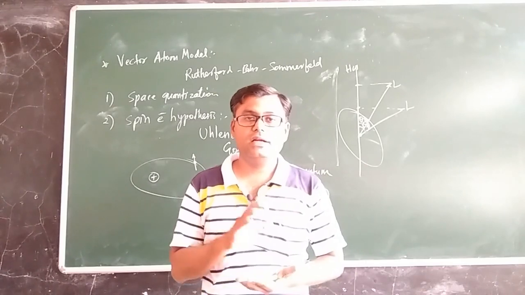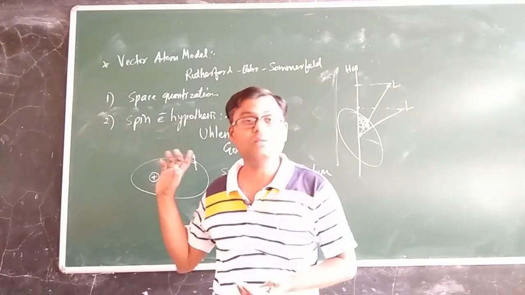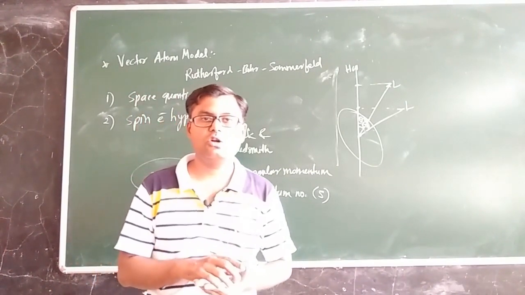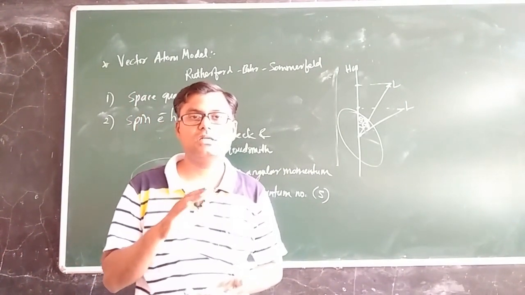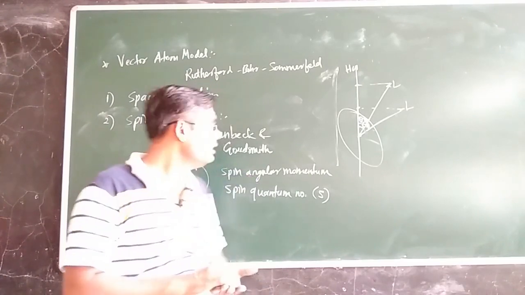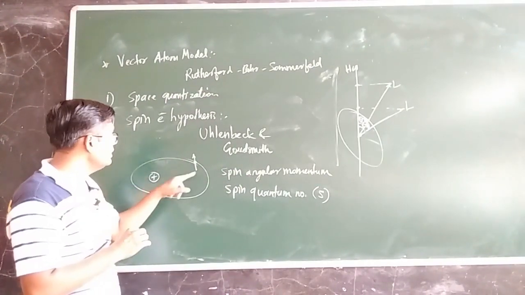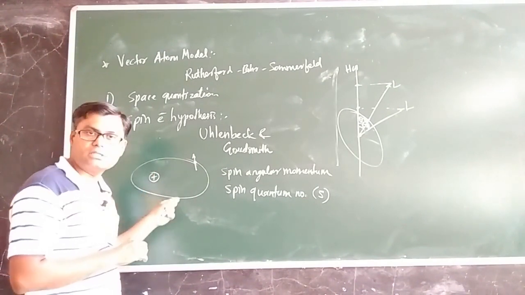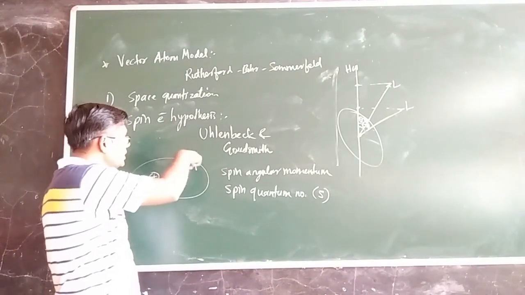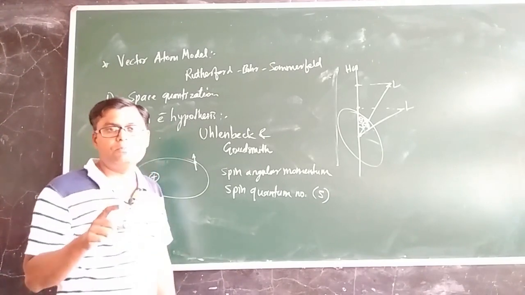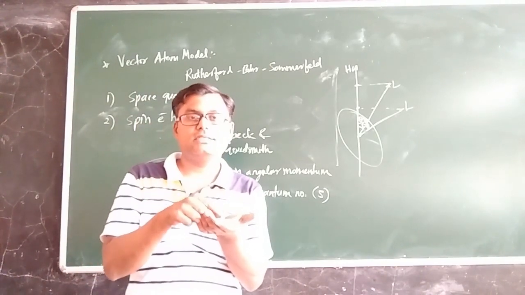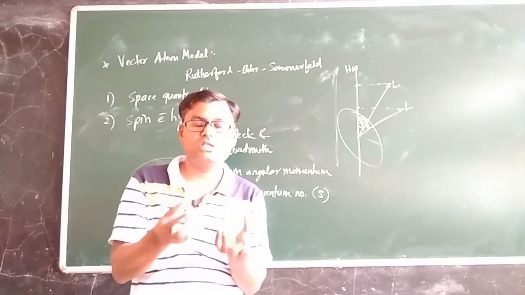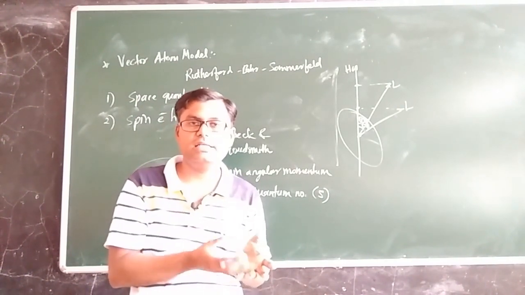Now it is very interesting to see what this spin motion of the electron is. This spin motion should not be confused with the classical sense of spinning. Earlier we said that the electron revolves in an orbital fashion. Now we are saying that the electron is also spinning about its own axis. Actually, no one has seen whether the electron is moving in this way or that way, or what type of motion it performs, because the electron is a very tiny particle.